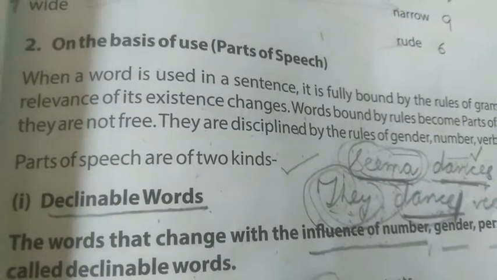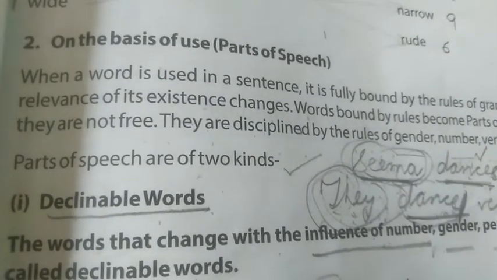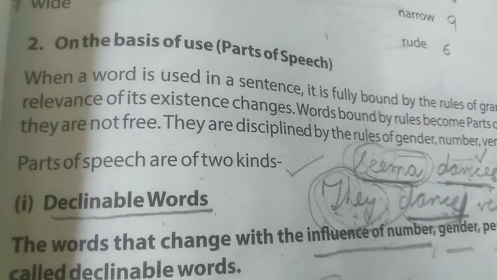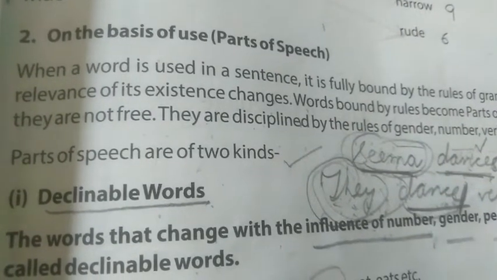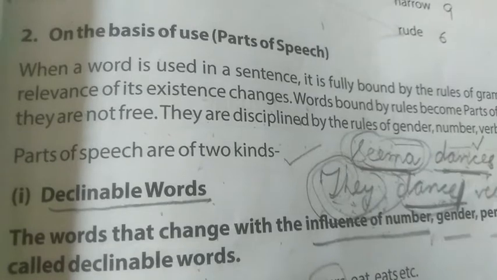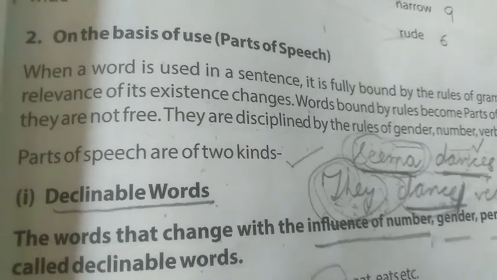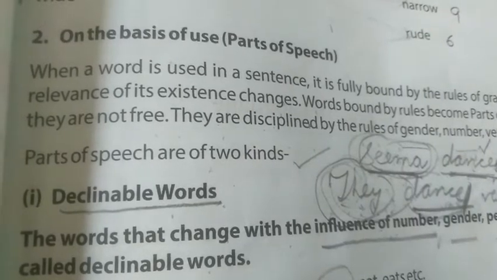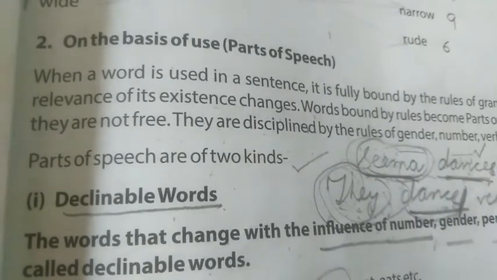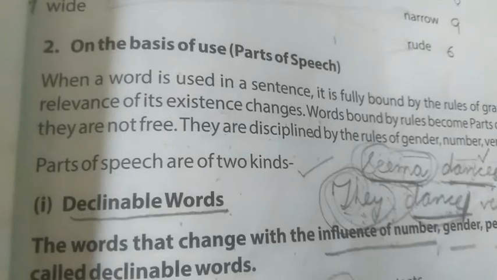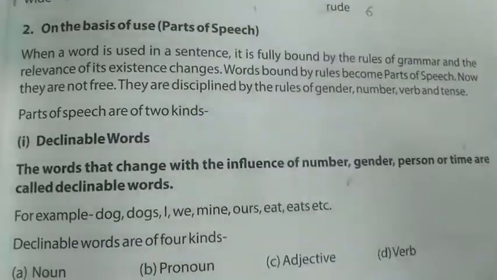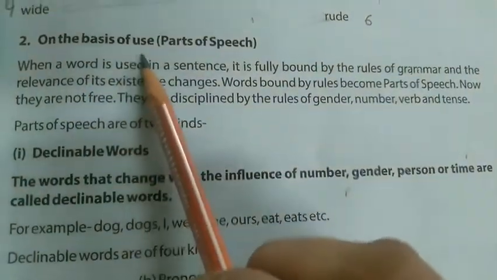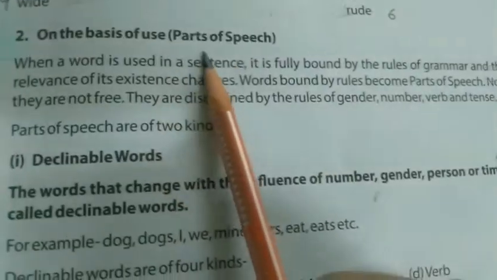So we were discussing lesson number 4, that is words. In words, so far we have discussed the different kinds of words, what words are, and the definition of a word. The kinds of words we have discussed so far are synonyms and antonyms. Then we have words on the basis of their use, meaning parts of speech.